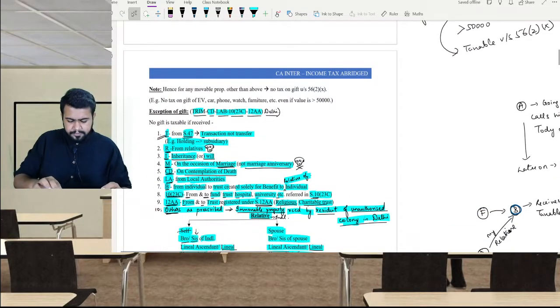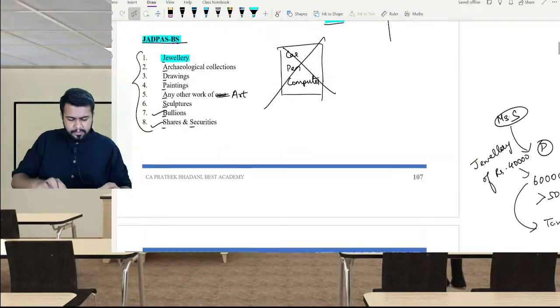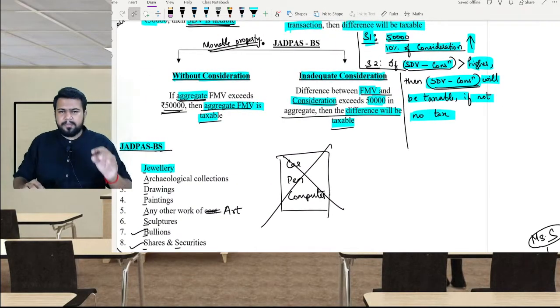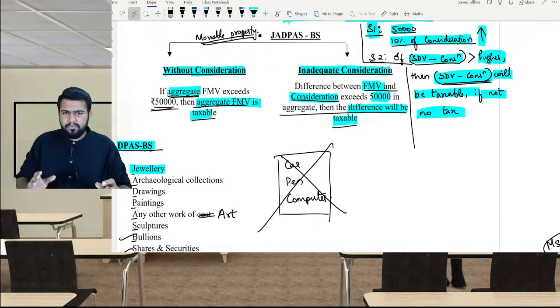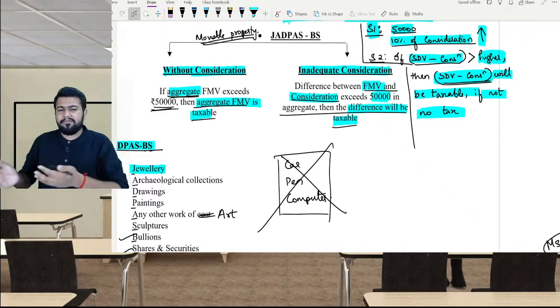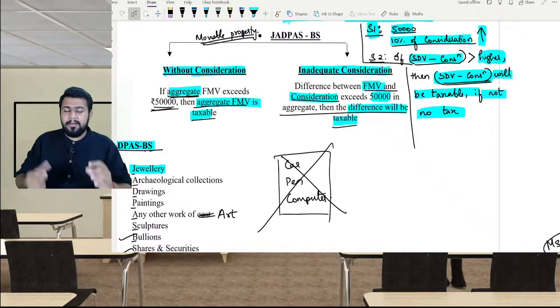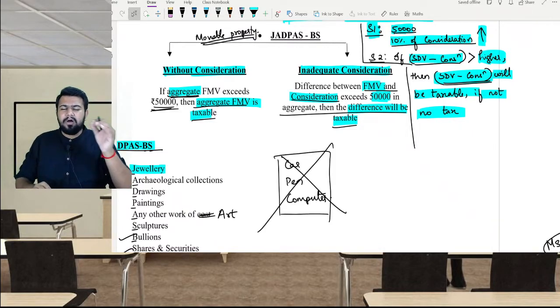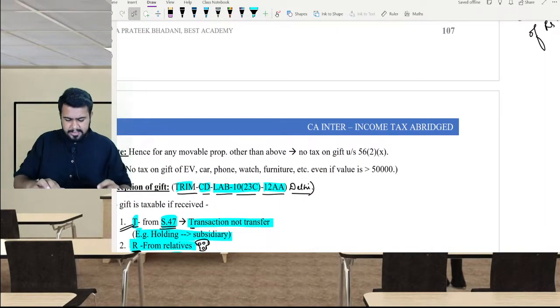So this was about the gift. Here I also talked about movable property, correct? Whenever you are receiving movable property, that is jewelry, archaeological collection, drawing, painting, any other work of art, sculpture, bullion, shares or securities, and if you have paid the tax under 56(2)(x), then the fair market value will become the cost of acquisition of those assets for future sales.